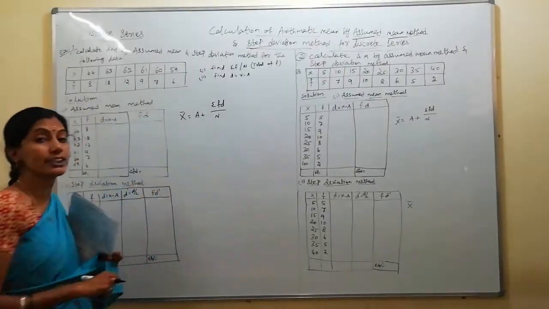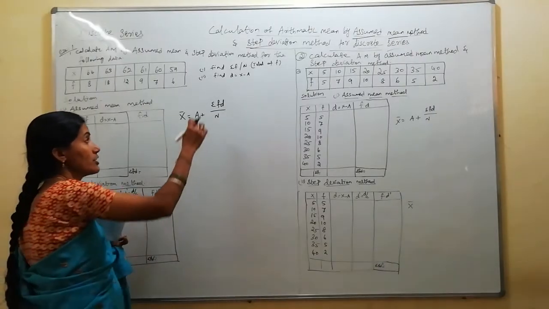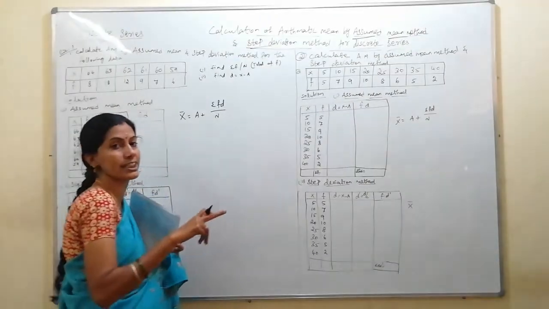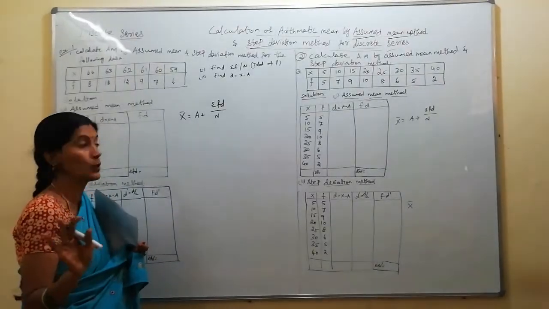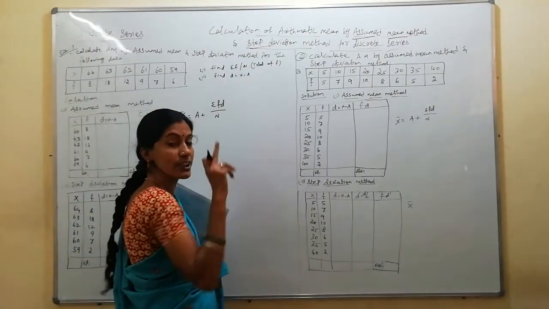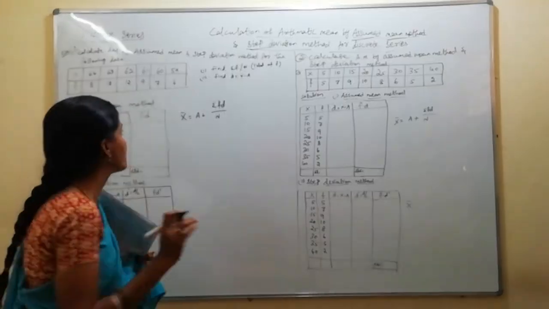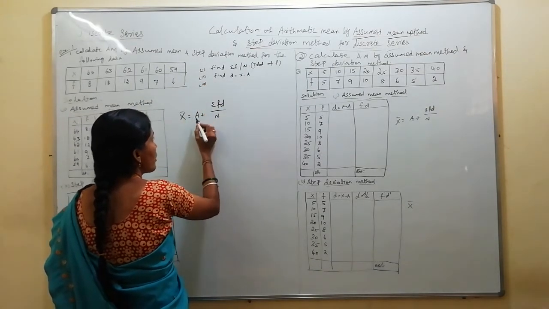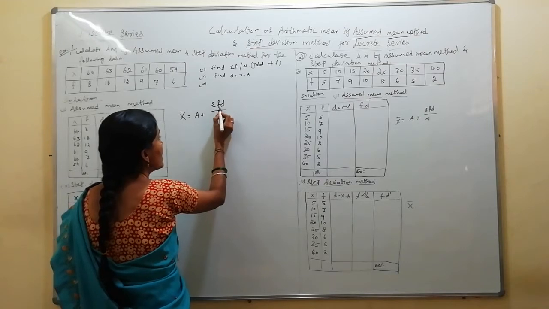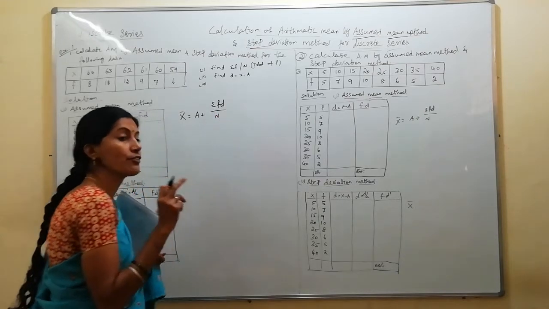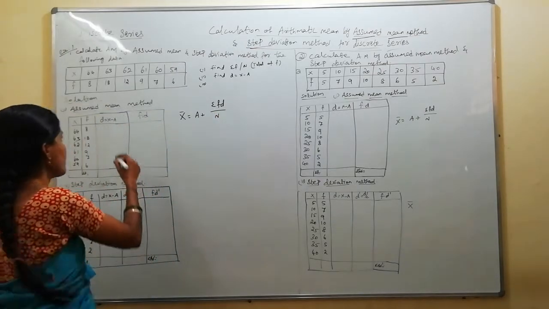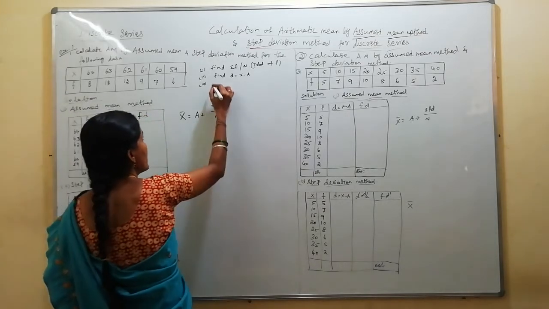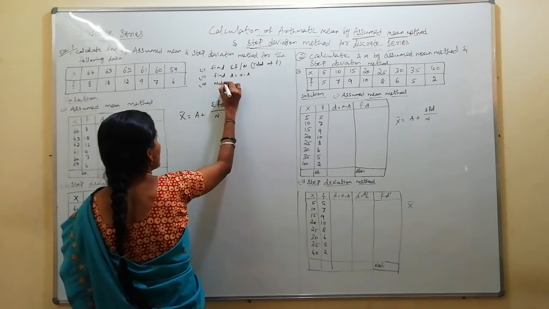As we did in the individual series and grouped data, same procedure we are going to do. We will find the d value. D we will find as the deviation from x with the help of the assumed value. So we assume the smaller value, as I said before in earlier classes. And third step, what do you have to do for the formula requirement? The formula is a plus sigma f into d by n. Before that we had only d by n. Now when the f is given, we should use the f also to get the simplified answer. So next step, multiply f into d.